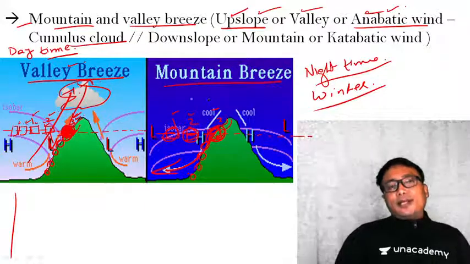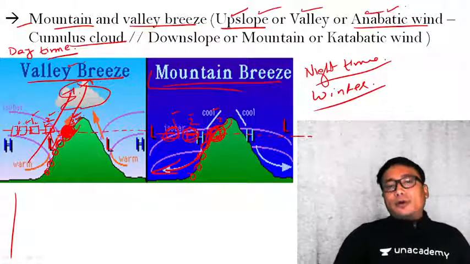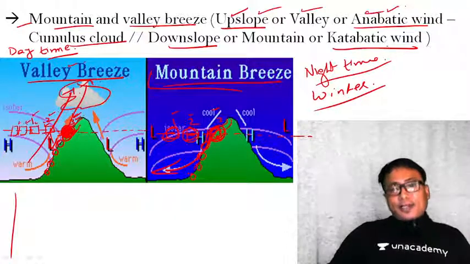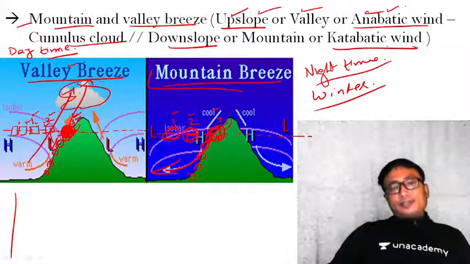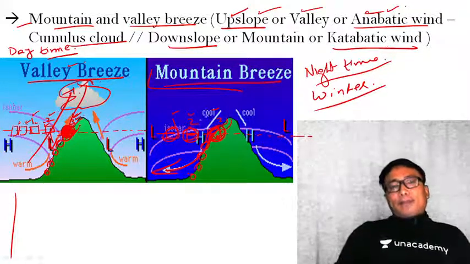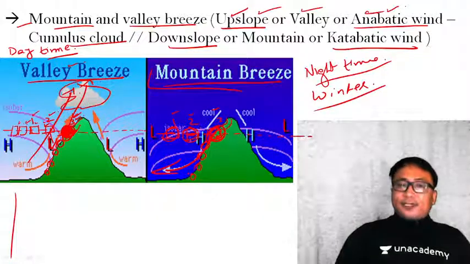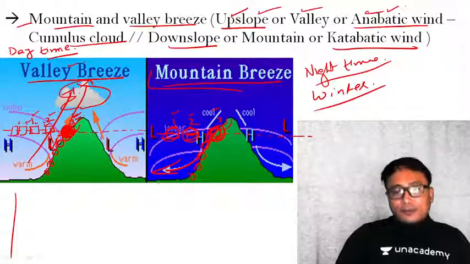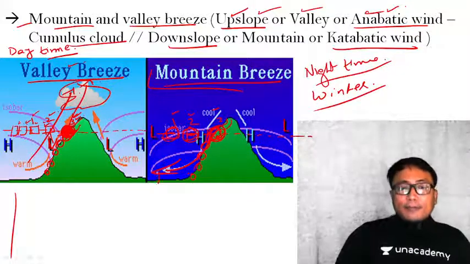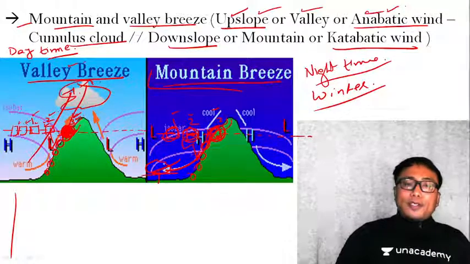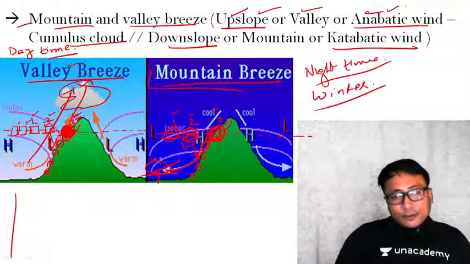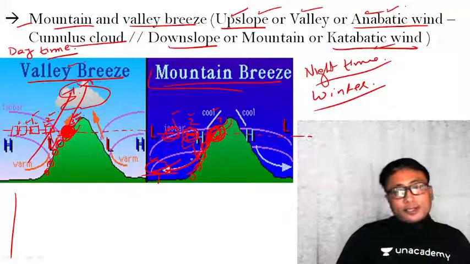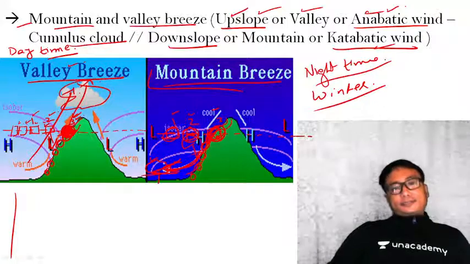Such a kind of wind is known as mountain breeze or downslope or katabatic wind. Now, it is important for farmers or cultivators. Usually the plantations or farmers doing cultivation in this kind of very cold region don't cultivate their food crop or plantation crop right at the bottom or the valley, but rather on the slope. The reason is, if they cultivate the crop like this, because of this mountain breeze or katabatic wind, ice-laden wind also comes sometimes and it will destroy the crop. That is the reason. Clear?